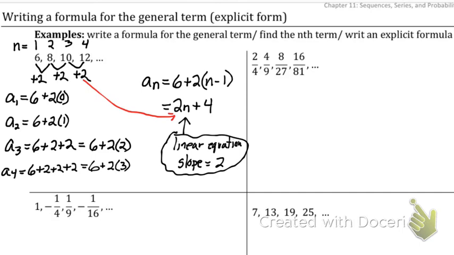This is an old copy that I didn't save apparently. But we're going to go down to that bottom right corner, because this is going to be the exact type of example. So we have 7, 13, 19, and 25. Once again, this is my first term, so I put n equals 1, 2, 3, 4. To get from 7 to 13, I add 6. I add 6. I add 6.